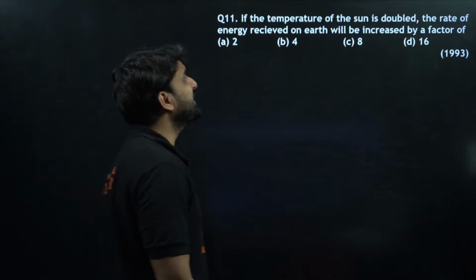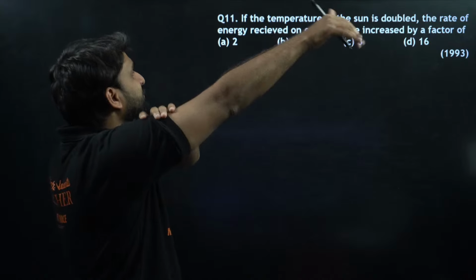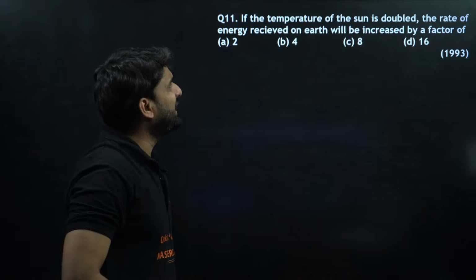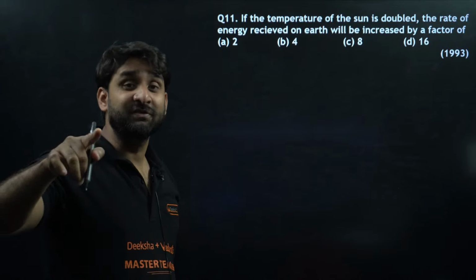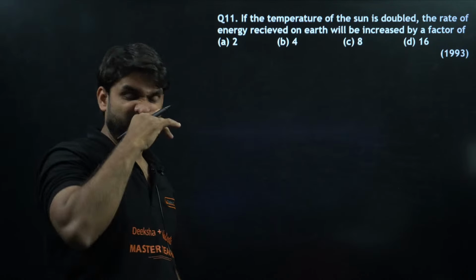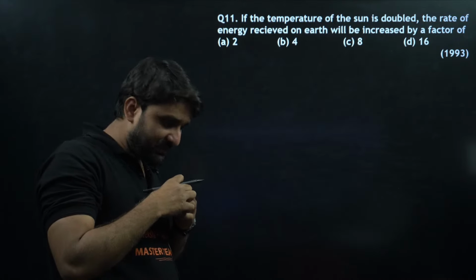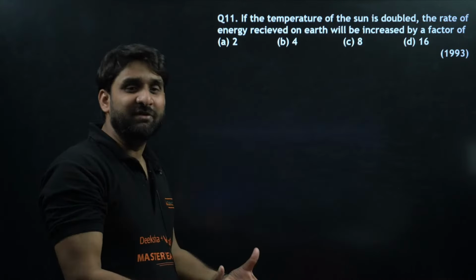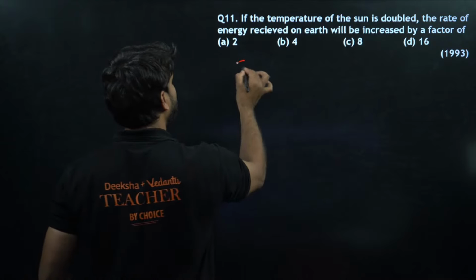If the temperature of the sun is doubled, the rate of energy received on the earth will be increased by a factor. This question is directly based on a formula. If you know Stefan's law, Stefan-Boltzmann law, when we talk about the energy from black body radiation, energy received in the form of radiation.